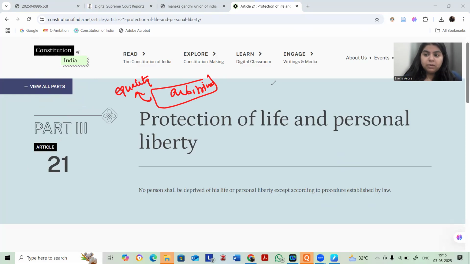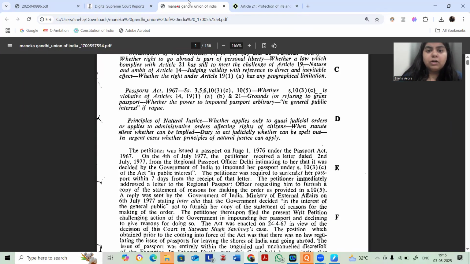Now in this judgment, because the passport was being impounded arbitrarily, this also violates Article 14. How can you take my passport and not the passport of somebody else just in the name of public interest or general interest? Okay, you cannot do so. So here my passport is being arbitrarily detained.